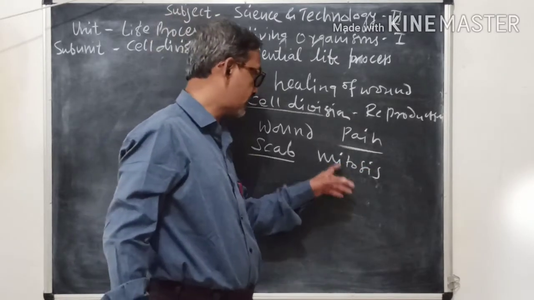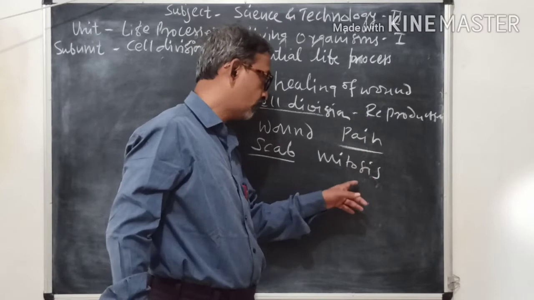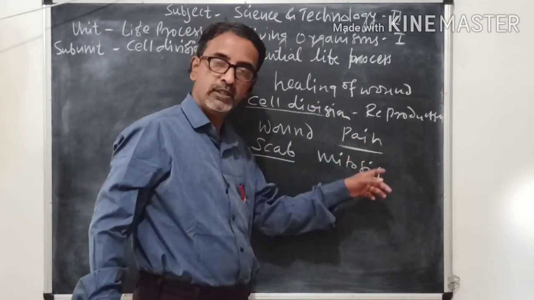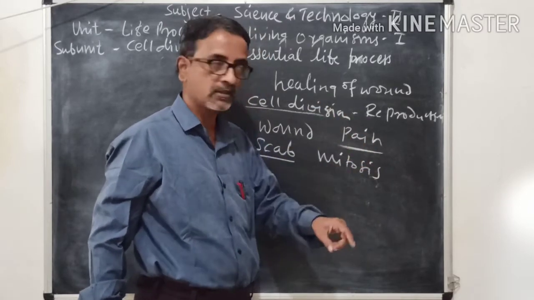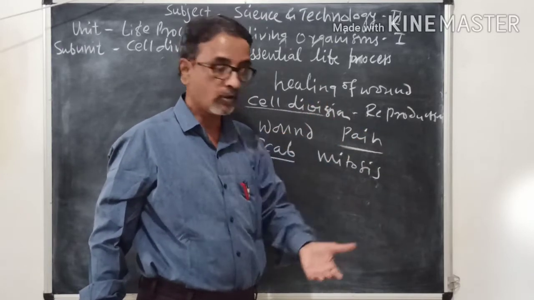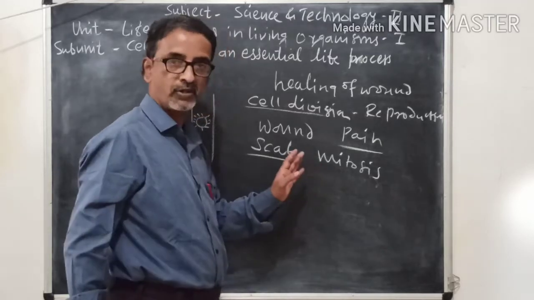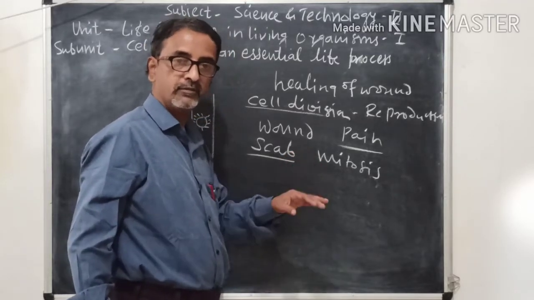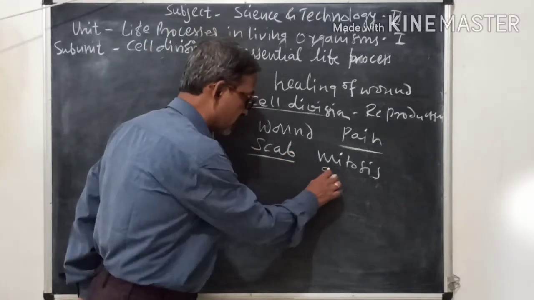So mitosis is the type of cell division by which, in asexually reproducing organisms, new individuals are formed. Another type of reproduction is sexual reproduction, in which there are germ cells.